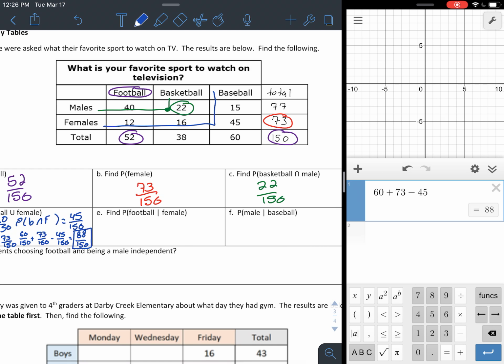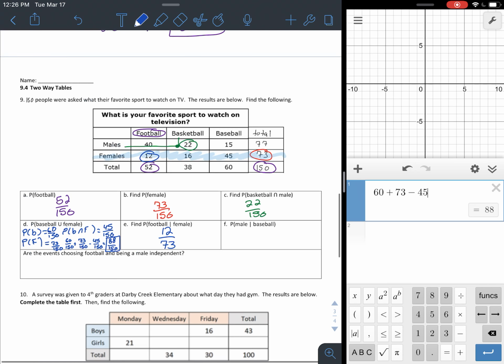The next one says, find the probability of football given female. So now we're going to go football, but because it's given, we have to stay in the female row. So we stay in the female row, but football is 45, so that's going to be divided by 73 because there's 73 total females. Oops, football is not 45. Football is only 12, right? There's only 12 football.